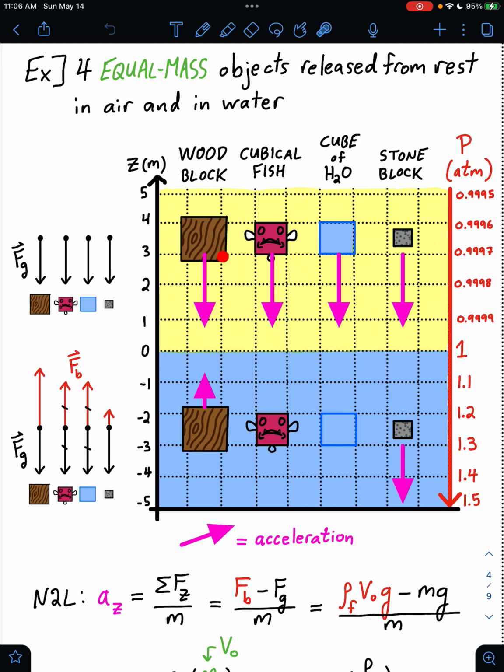So a wooden block and a cube-shaped fish and a cube of water that we somehow drop from rest up here in the air, and then here a cube-shaped stone block. If we make them all equal mass, then here's the free body diagram for each one of those. All have the same exact force of gravity on them.